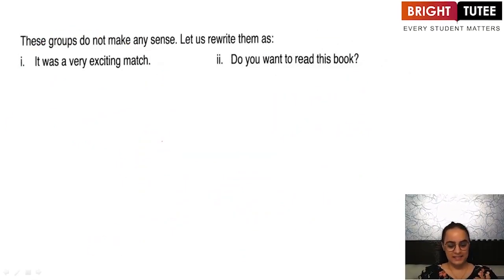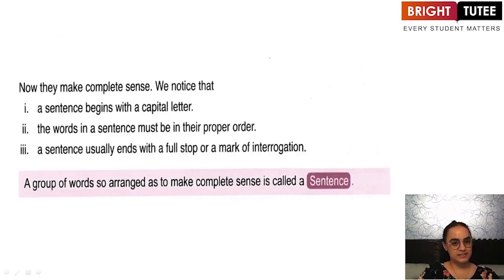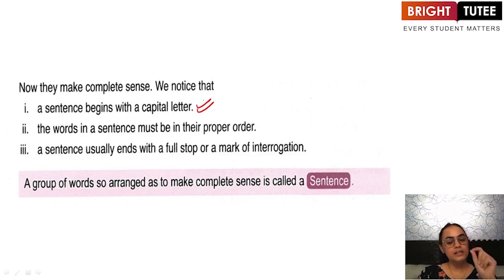Now, again, this is how we had rewritten our sentences. It was a very exciting match, and do you want to read this book? So this is a sentence. Now what we know about a sentence is that a sentence always begins with a capital letter, right? It was a very exciting match. Do you want to read this book? I am very hungry. I will go to Shimla tomorrow. Whatever sentences we've discussed so far, we saw that each of them began with a capital letter.